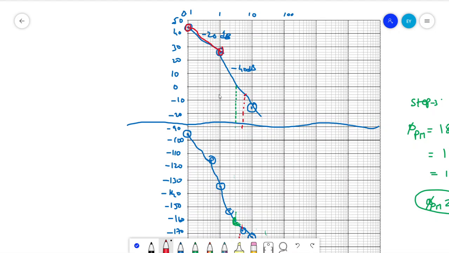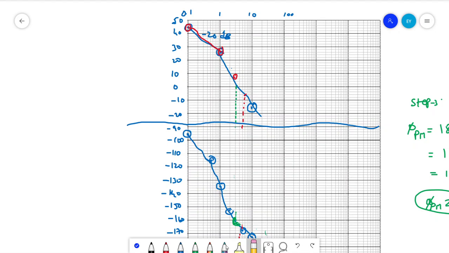Omega equal to 2.8, so this will be 2, 2 and 1, 2. 2.8 will be somewhere here, and where it is actually giving 6 dB. 6 dB will come here actually, right? 0 to 10, and 6 will be somewhere here.